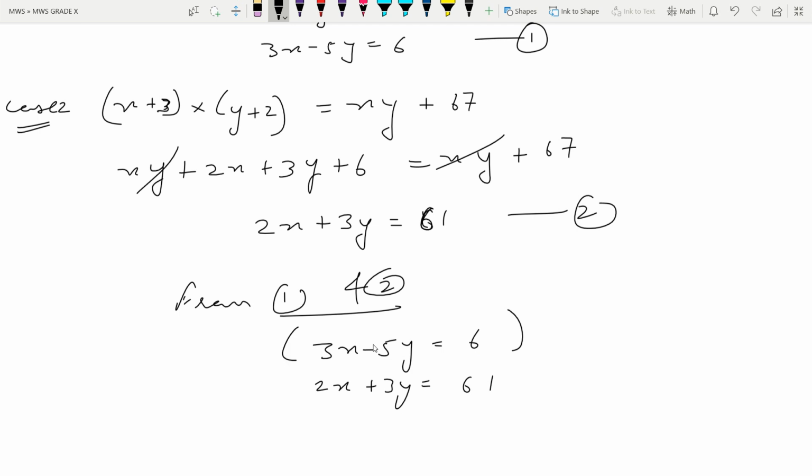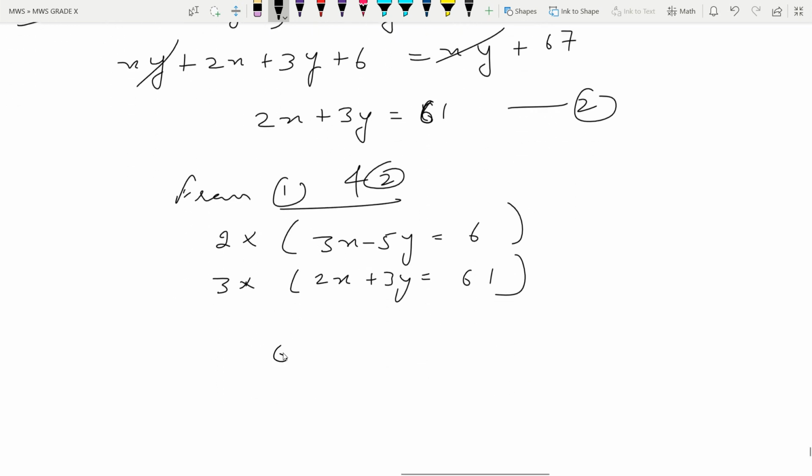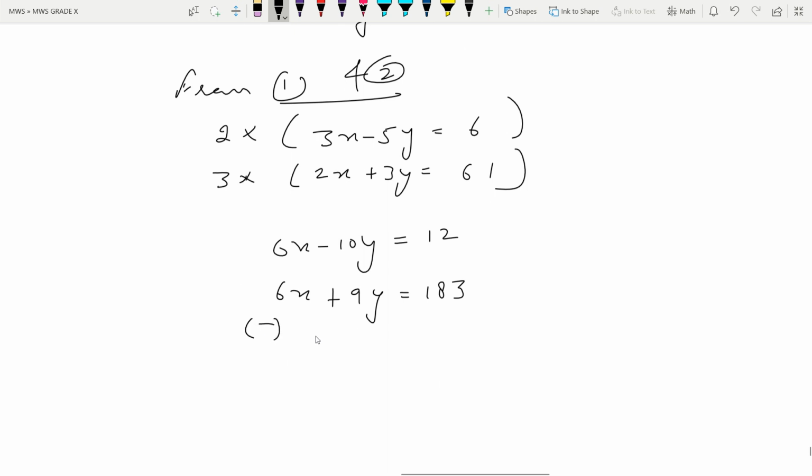Multiply the first equation by 2 and multiply the second equation by 3. So multiplying this equation, 6x minus 10y is equal to 12, and multiplying this one, 6x plus 9y is equal to 183. So subtract,